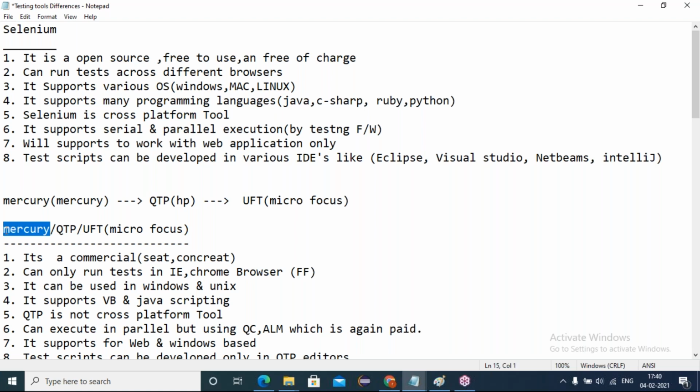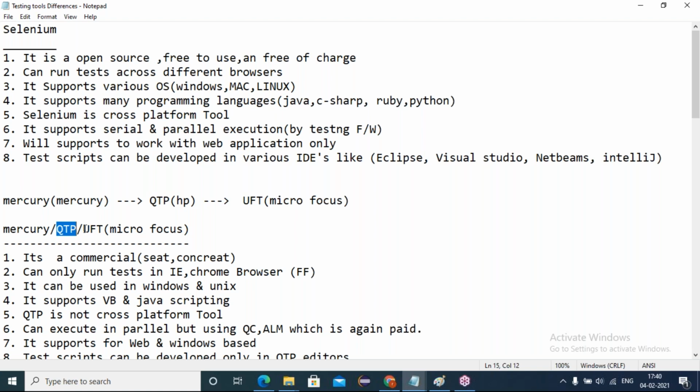Soon after some years, the Mercury Corporation sold its Mercury tool to HP, Hewlett Packard. The HP company changed the name from Mercury to QTP.